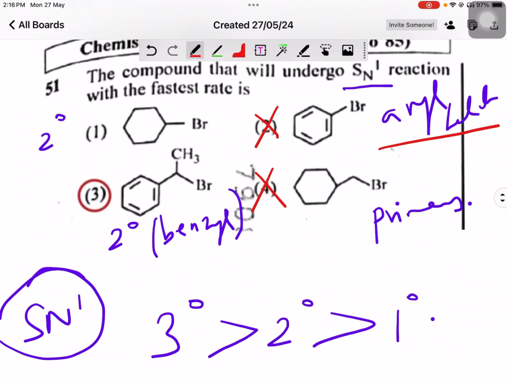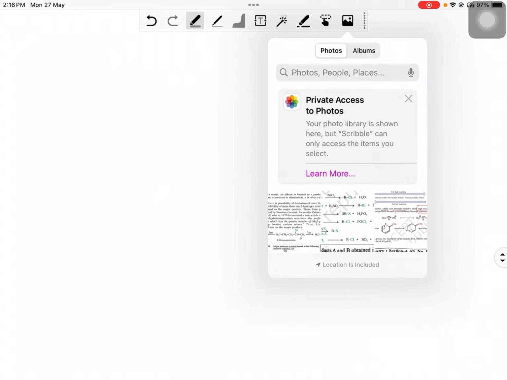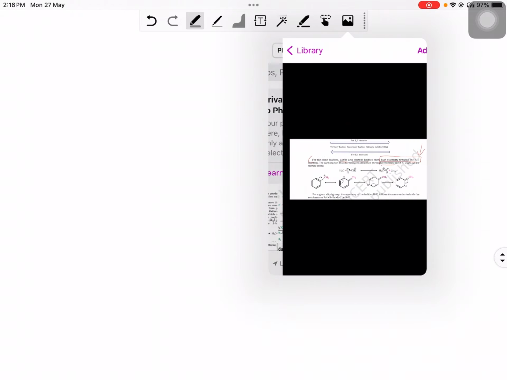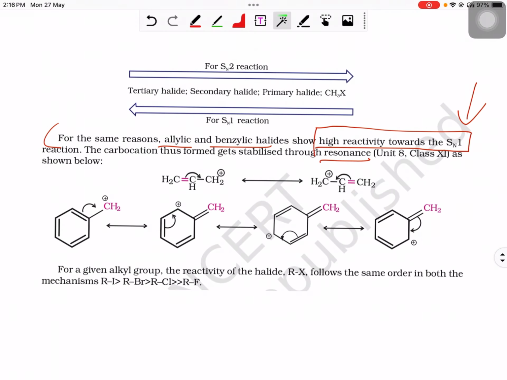Now you have the first option as well as the third option. Both are secondary, but the benzyl halide is more reactive towards SN1 reaction because of the stability of its cation due to resonance. In your textbook, a special detail is given about this, which I will show you. It will be very helpful in understanding.